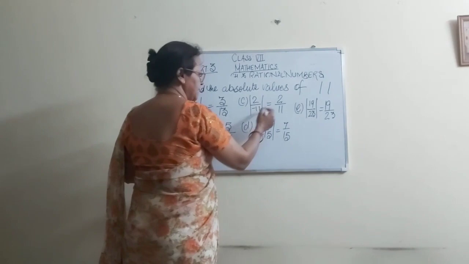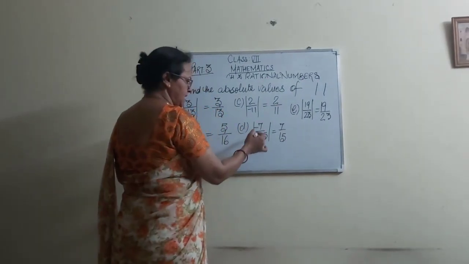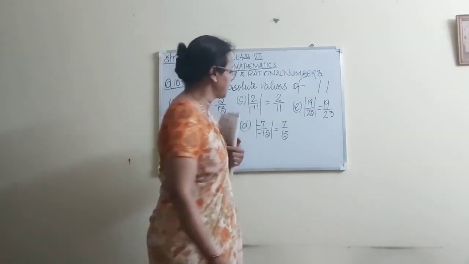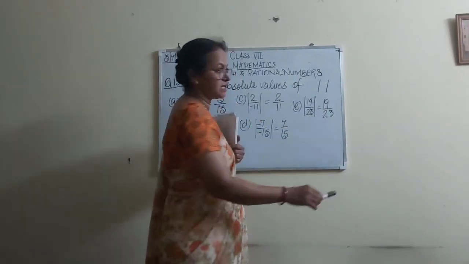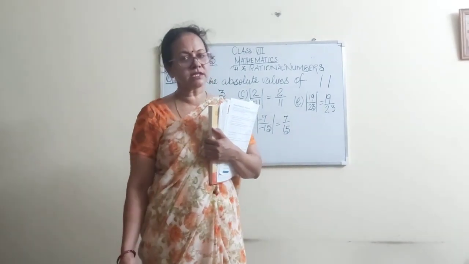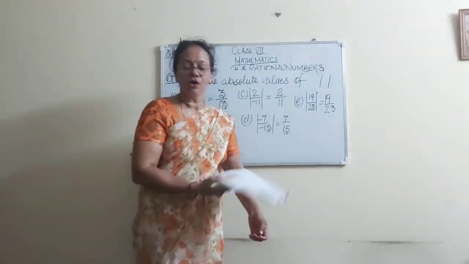2 by minus 11, that is 2 by 11. Minus 7 by minus 15 is equal to 7 by 15. 19 by 23 is positive, so its value will remain the same, 19 by 23. I hope all the things are clear to you in this exercise.